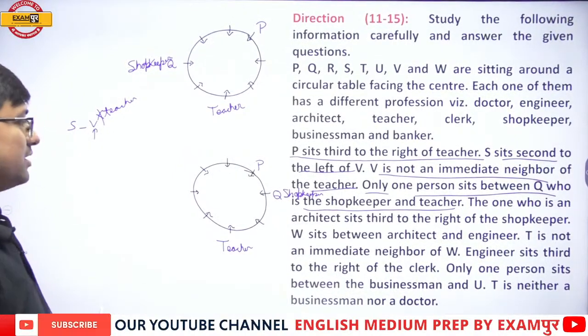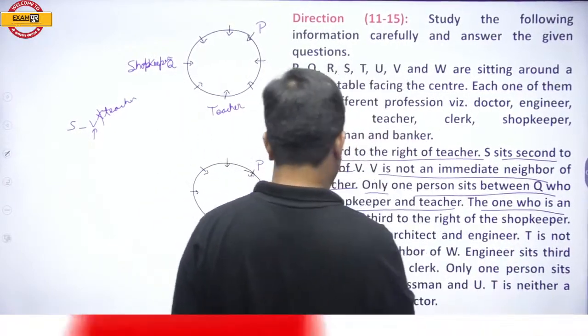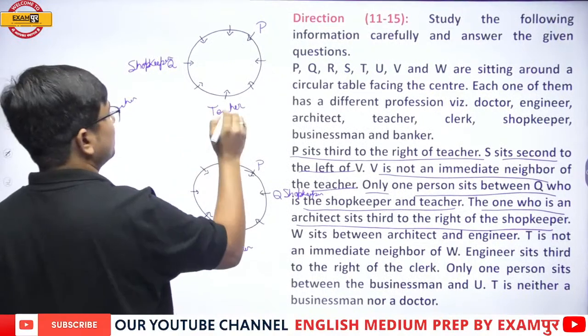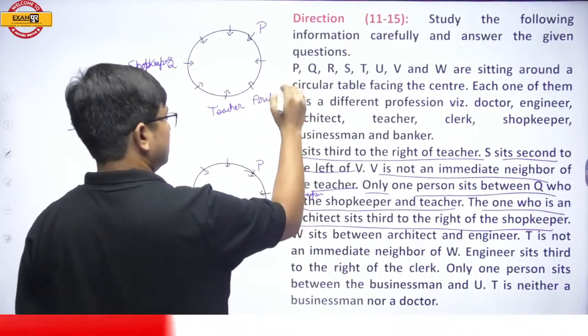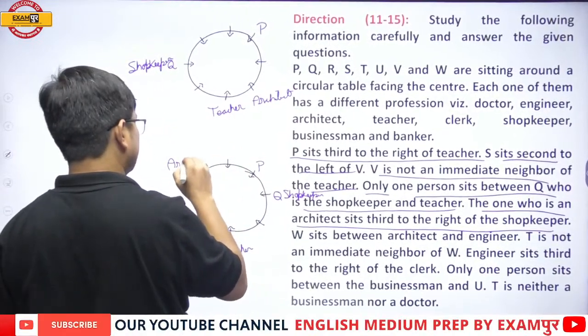Now, second thing, the one who is an architect sits third to the right of the shopkeeper. Architect sits 1, 2, and third to the right of the shopkeeper.